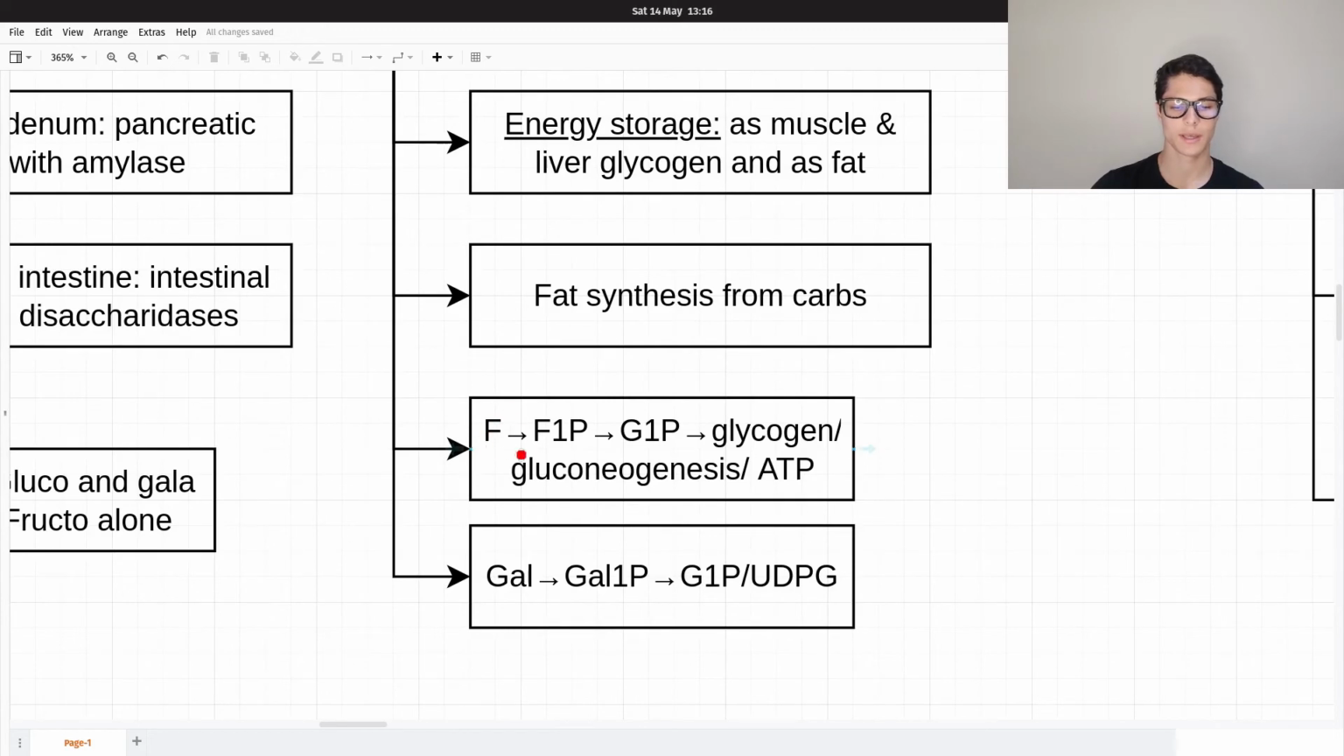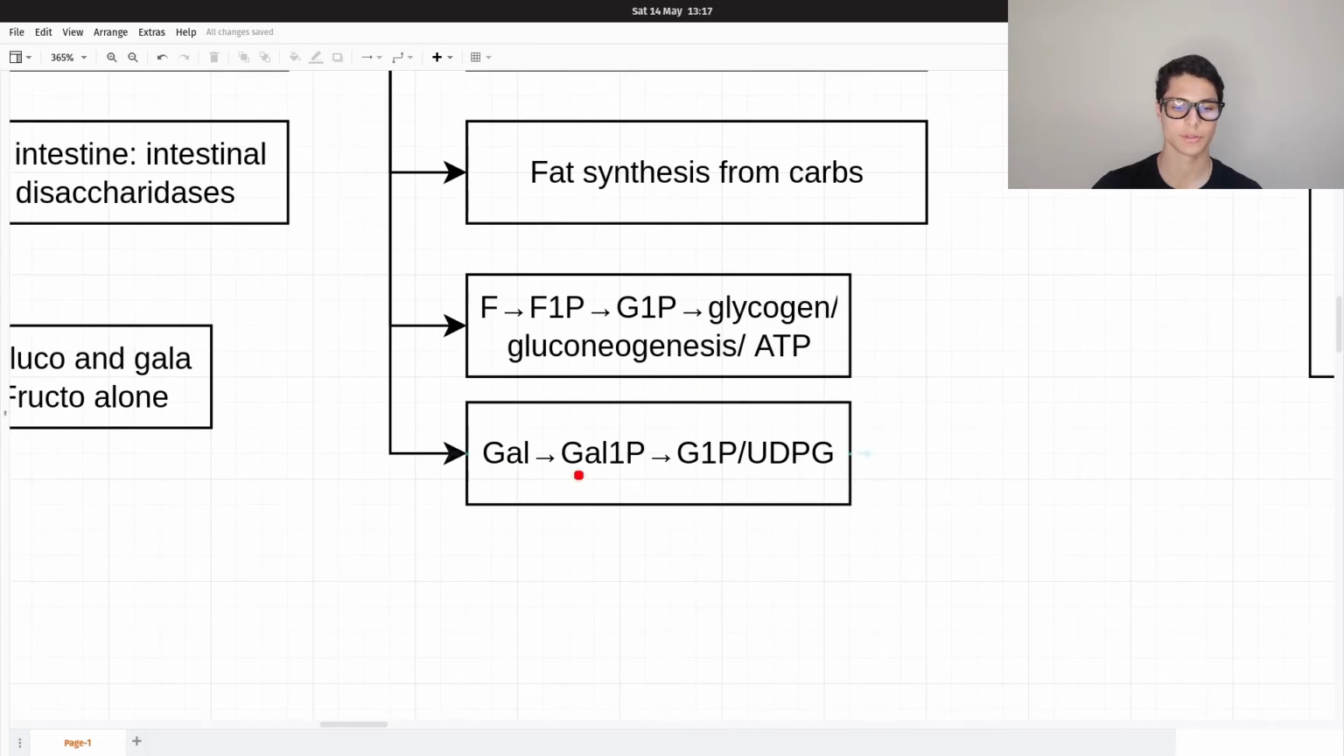For now, fructose is converted into fructose 1-phosphate and then to glucose 1-phosphate, and then glucose 1-phosphate to glycogen or gluconeogenesis or energy production as ATP, depending on the circumstances of the body. Galactose gets converted into galactose 1-phosphate and then to glucose 1-phosphate, and glucose 1-phosphate to UDP glucose, and this can create glycogen.